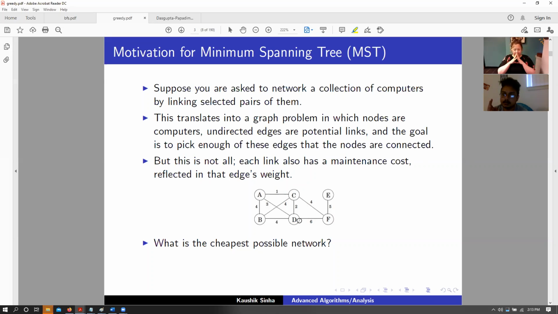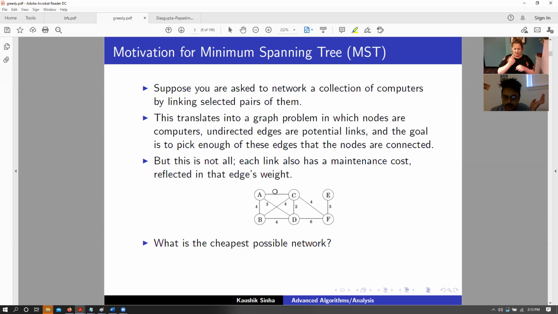Then you can say that your solution would always contain edges that have as low a cost as possible. Right, we would be geared towards finding edges that have very low cost, and we want to connect our entire graph using this tree of small weighted edges, right?